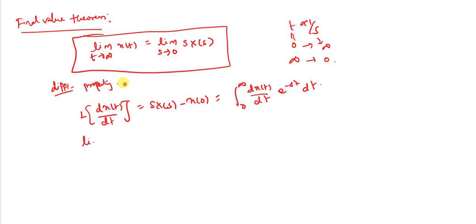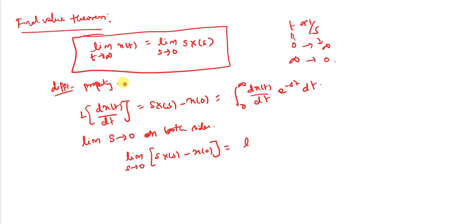Now I apply the limit s tends to 0 on both sides. So if I apply the limit on both sides, I get limit s tends to 0 of s into X of s minus x of 0, and limit s tends to 0 of the integral from 0 to infinity of dx of t divided by dt into e power minus st into dt.